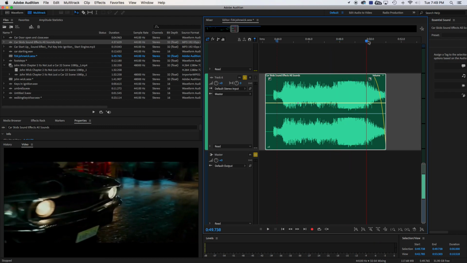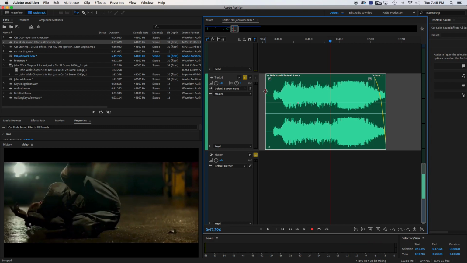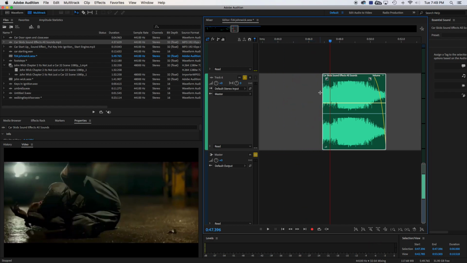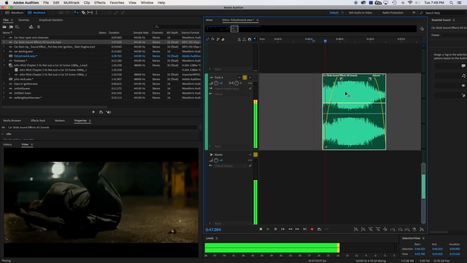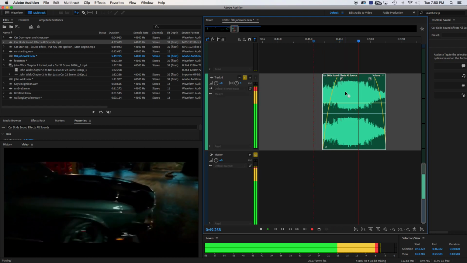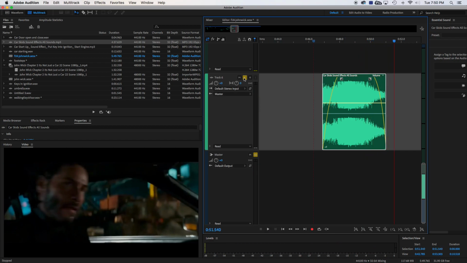We just want to start it at the beginning. So let's just cut that off here, drag that in, and then I'm just going to fade that in. And then it's just going to be combined with some other acceleration noises that I need to build into it. But all I care about right now is the one screech. That works pretty good. So let's not solo that anymore.